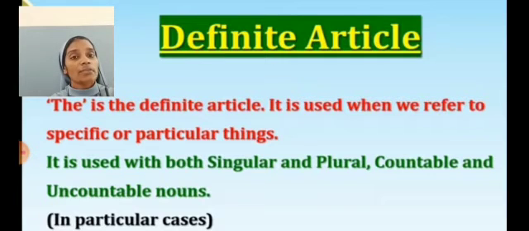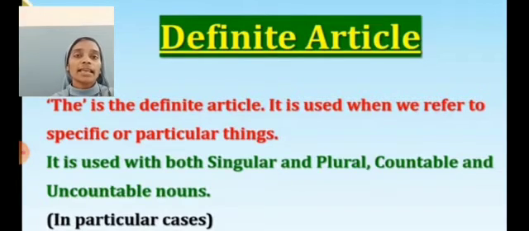काउंटेबल एंड अनकाउंटेबल, that means which we can count is called countable. For example book, pen, pencil, desk, bench etc. This we can count. Which we cannot count is called uncountable nouns. For example oil, milk, water, juice, air. All these we cannot count. These nouns are called uncountable nouns.